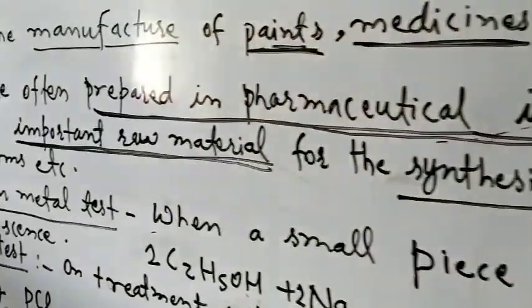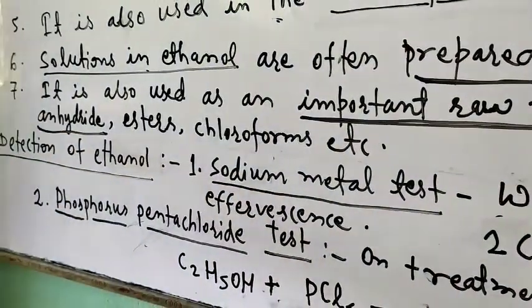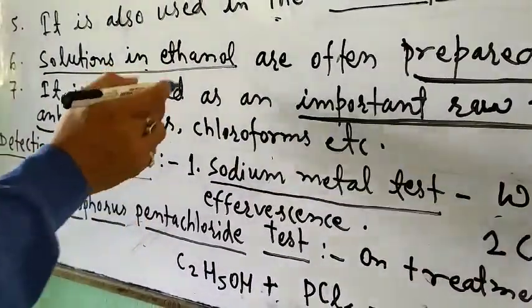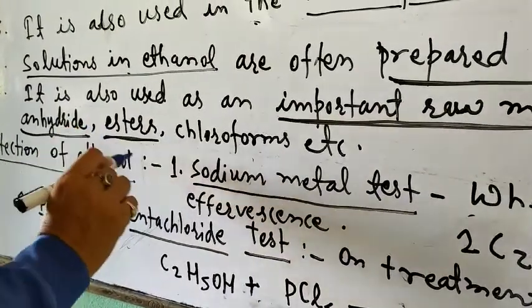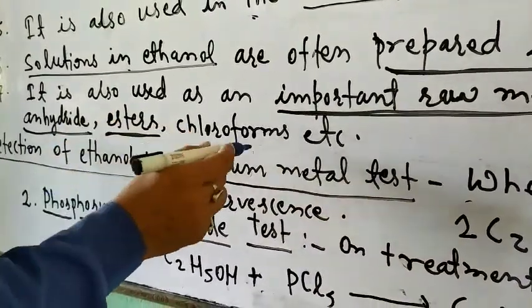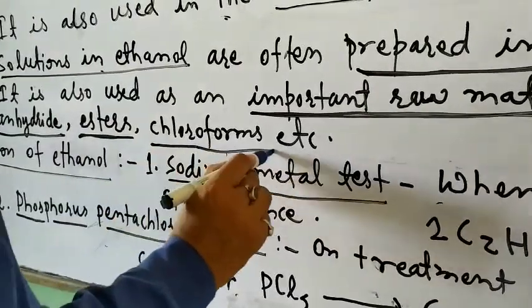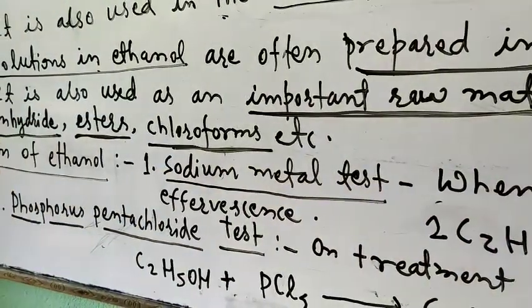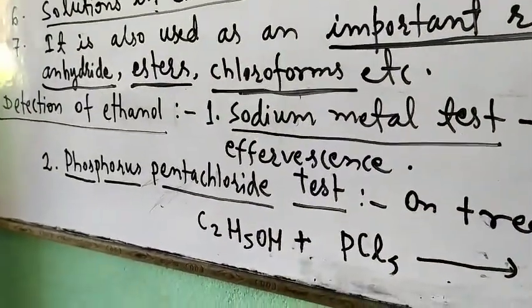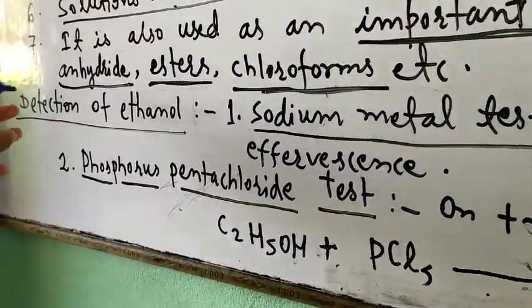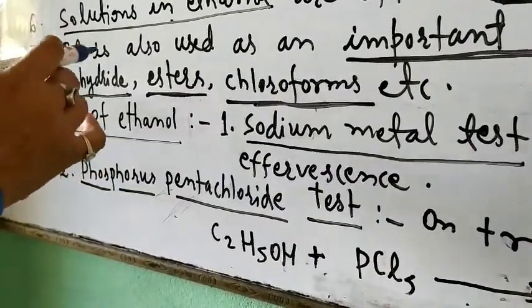Ethanoic anhydride is also an acid derivative that is used to prepare several compounds. Esters, that are sweet smelling substances. Chloroform, that is used as an anesthetic. So ethanol is a very important chemical. So in this class we studied the usage of ethanol.